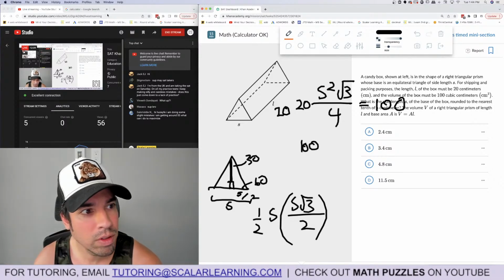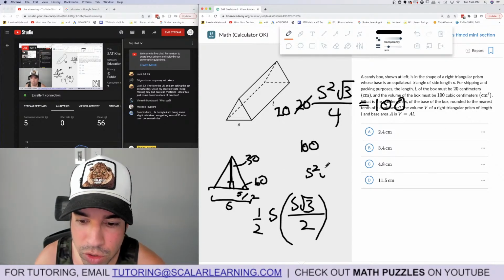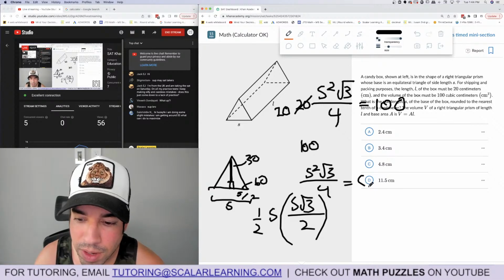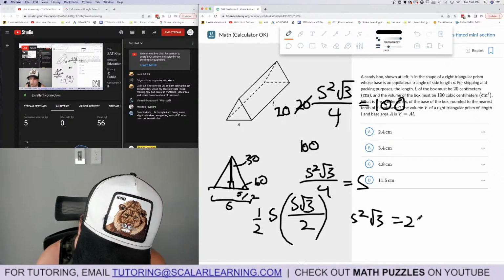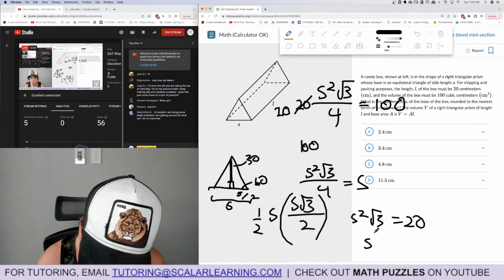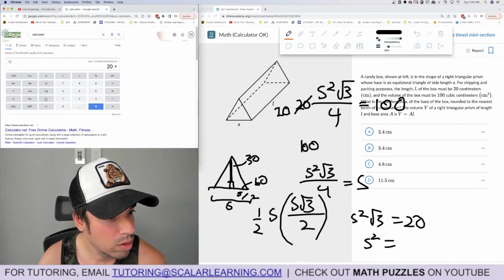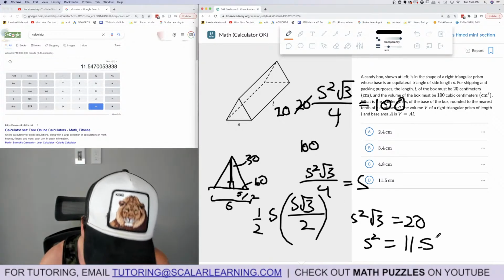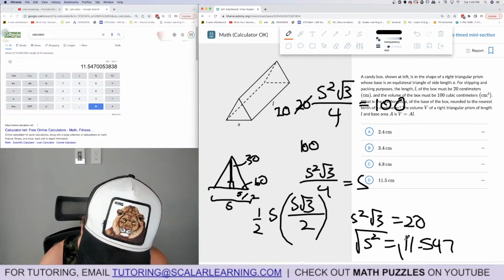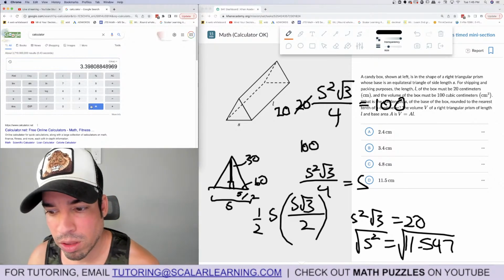And so now we can solve. We'll divide both sides by 20, and we get 5. S squared square root 3 over 4 equals 5. Multiply by 4, and we get S squared square root 3 equals 20. Divide by square root 3. 20 divided by square root 3 is 11.547, blah, blah, but it doesn't matter. Then I'm going to square root both sides, and we'll get the side length. And we get 3.39.